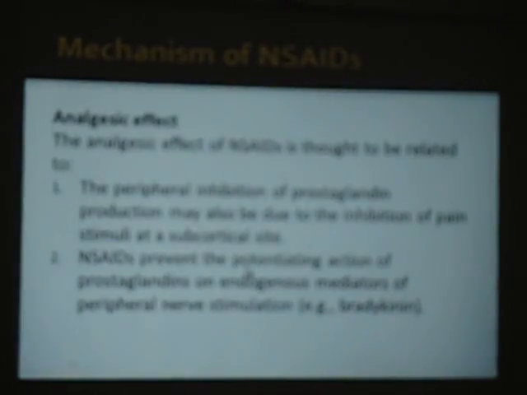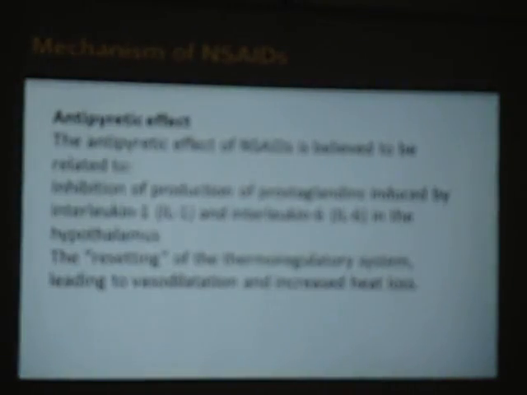NSAIDs prevent the potentiation action of the prostaglandins by inhibiting the mediators. Bradykinin again is a byproduct of this arachidonic acid metabolism, which we saw initially. That table was there, no? Bradykinin is again a byproduct of arachidonic acid breakdown. This is also prevented. Now, antipyretic action.